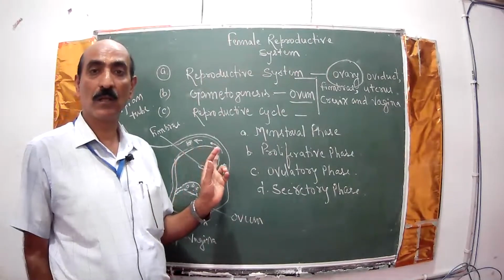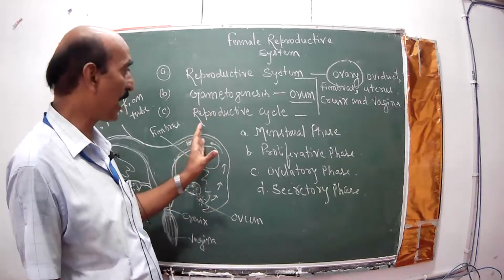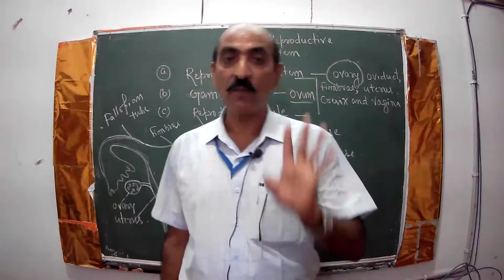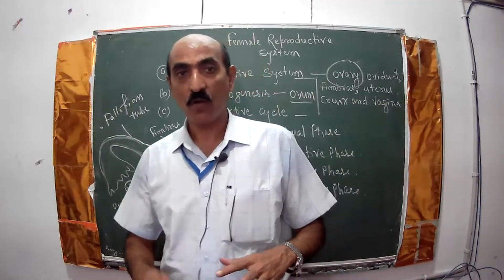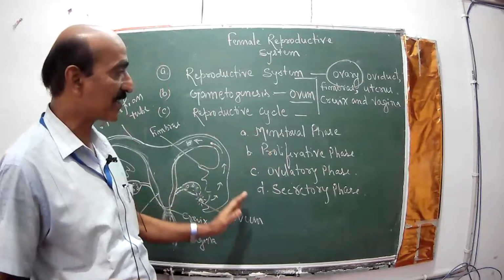If fertilization does not occur, now here we will learn the reproductive cycle in the female, which is completed in 4 stages.